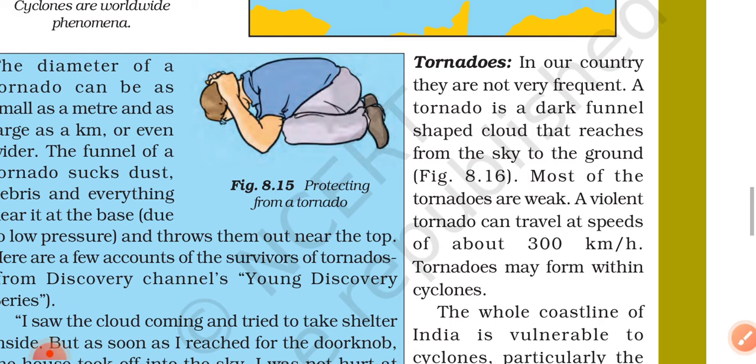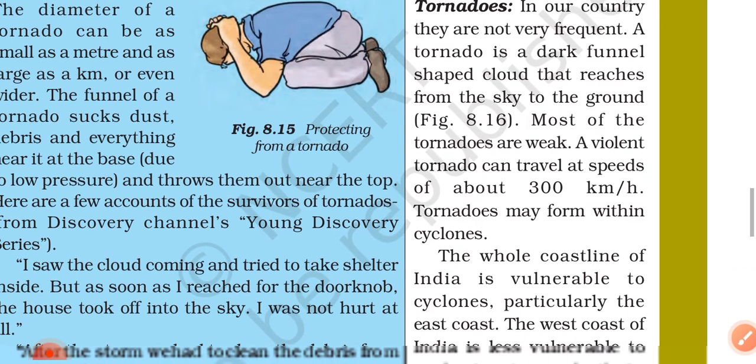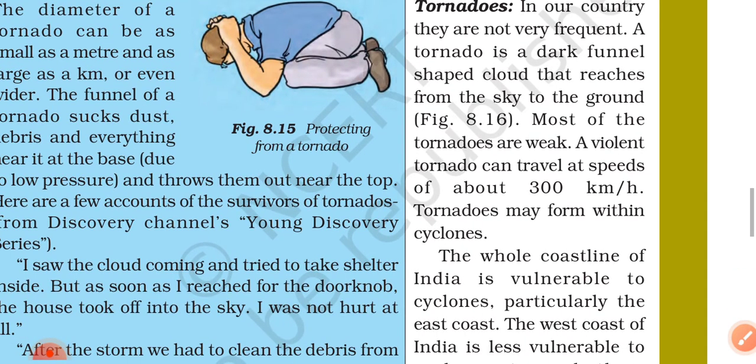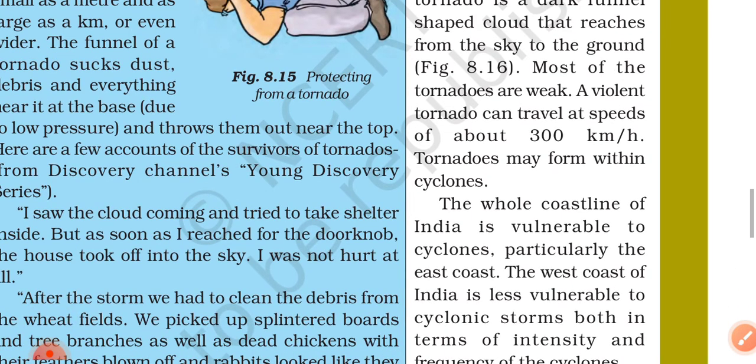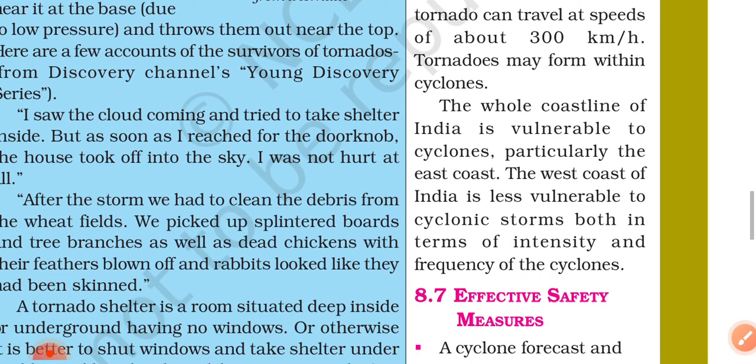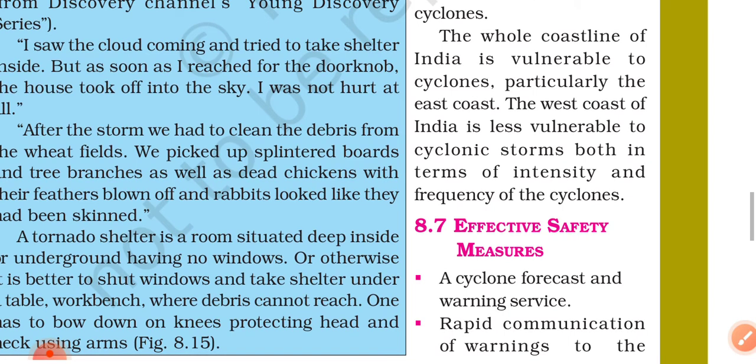In our country, they are not very frequent. A tornado is a dark funnel shaped cloud that reaches from the sky to the ground. Most tornadoes are weak. A violent tornado can travel at a speed of about 300 km per hour. Tornadoes may form within cyclones. The whole coastline of India is vulnerable to cyclones, particularly the east coast. The west coast of India is less vulnerable to cyclonic storms, both in terms of intensity and frequency of the cyclones.